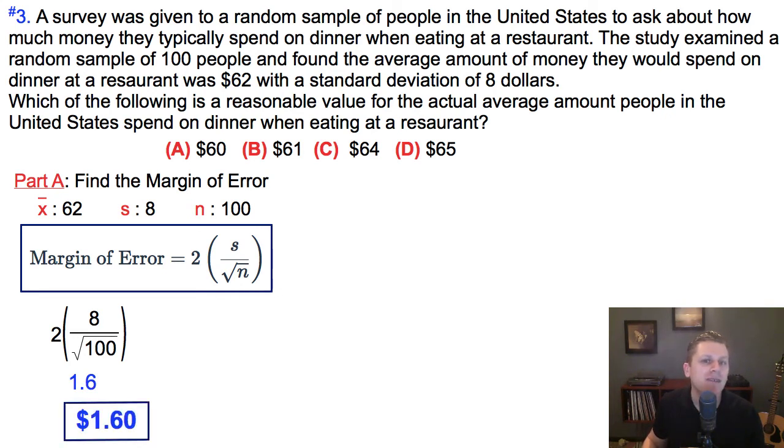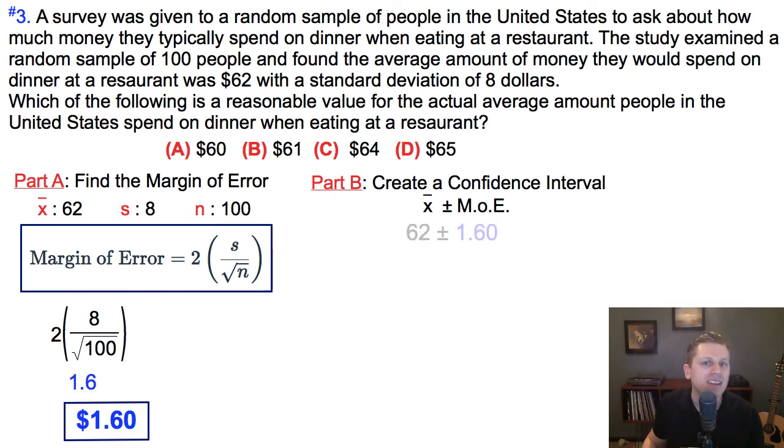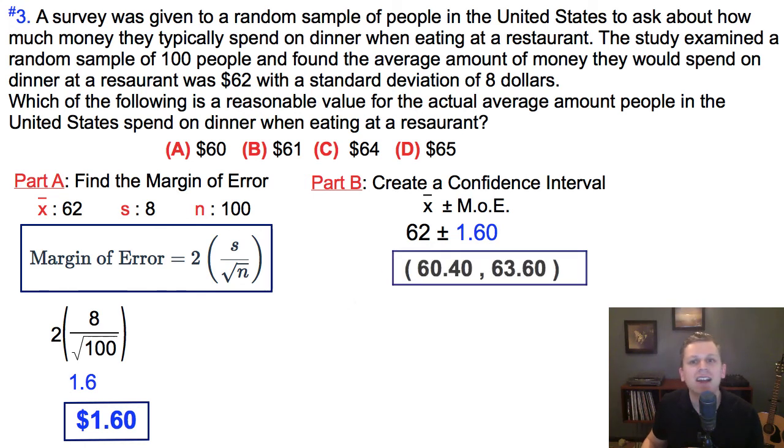Now we want to find a confidence interval. For averages, it's going to be the mean plus or minus the margin of error. Let's plug in. Our mean was $62 with a margin of error of $1.60. Adding and subtracting this, we get a confidence interval that goes from $60.40 all the way up to $63.60. What this means is that if we conducted this survey again, we'd be 95% certain that the average amount someone spends on dinner is between $60.40 and $63.60.